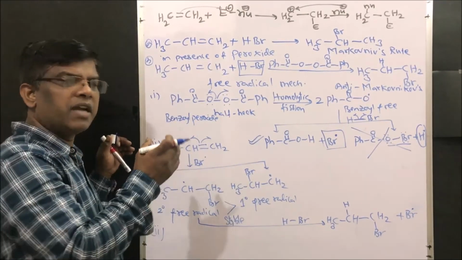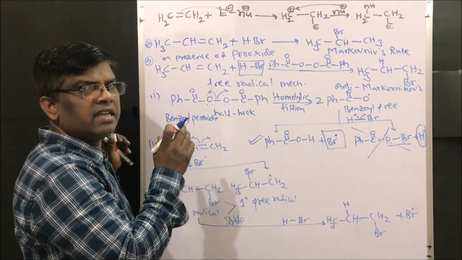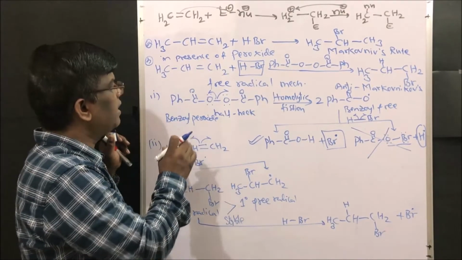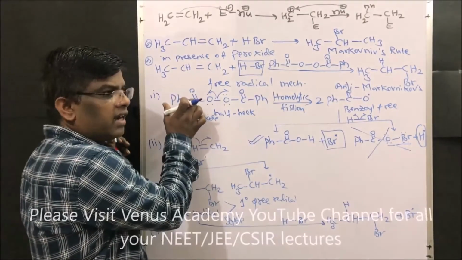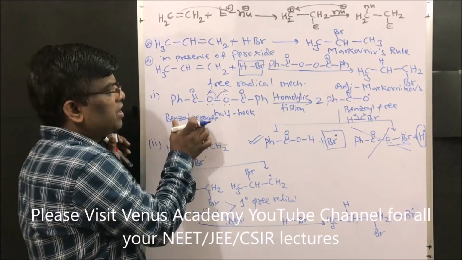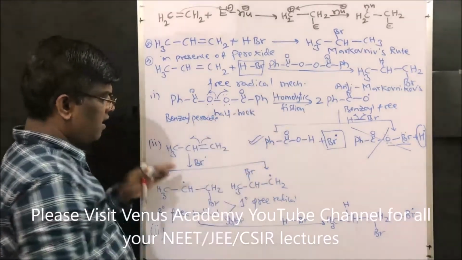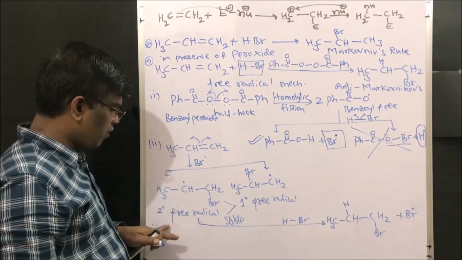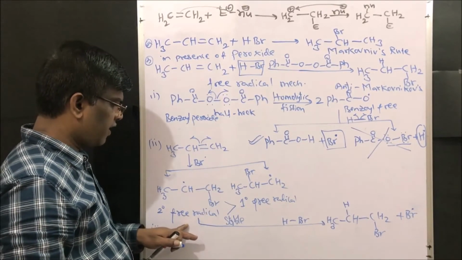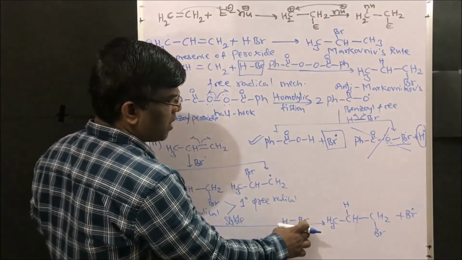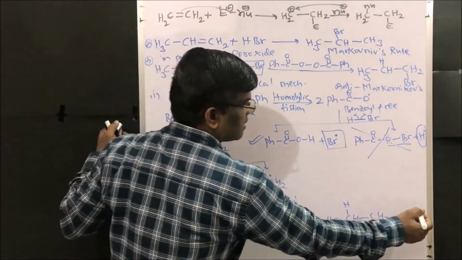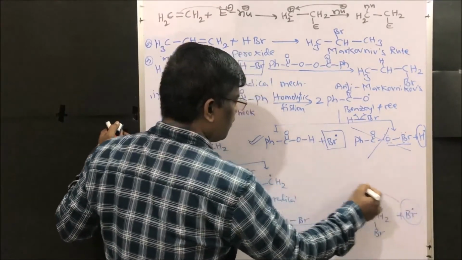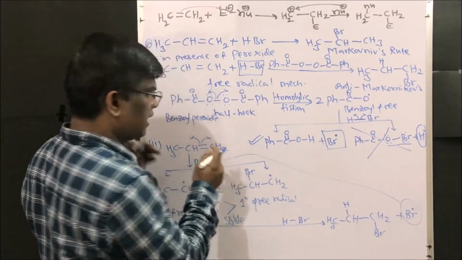So we learn in reaction mechanism, reagents and reaction mechanism I have explained. So this will act as initiator, which initiates the formation of free radical, where the formed bromine free radical will react to give secondary free radical. This secondary free radical will react with HBr to give this product plus this bromine, and this bromine free radical comes and recycles.